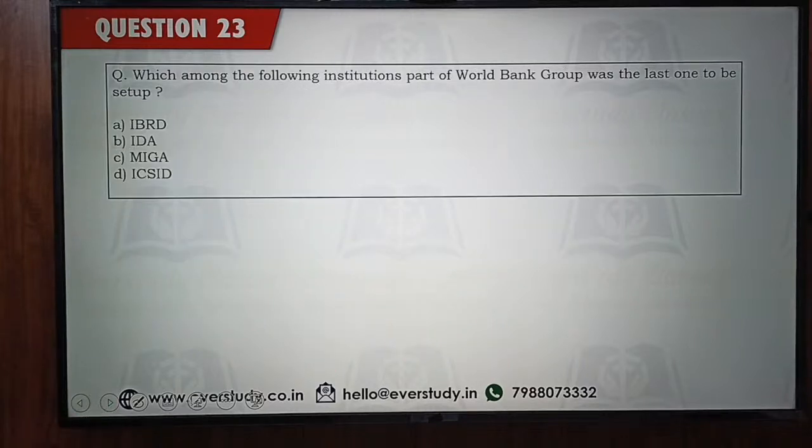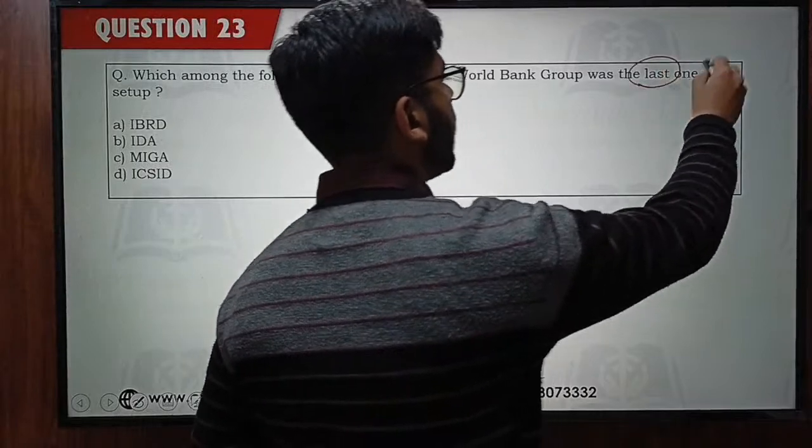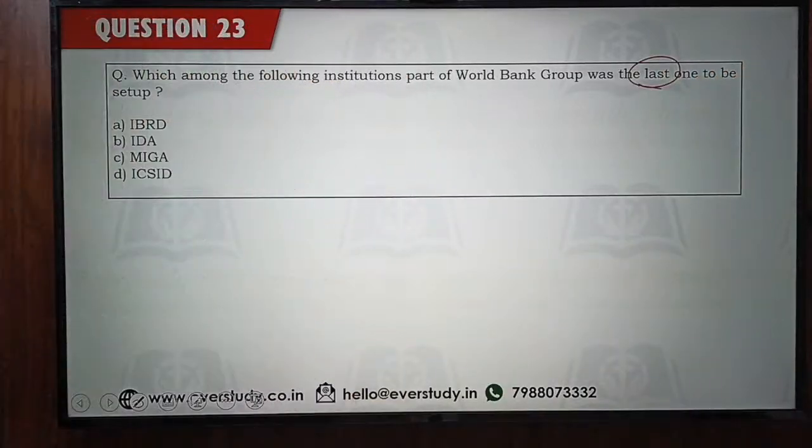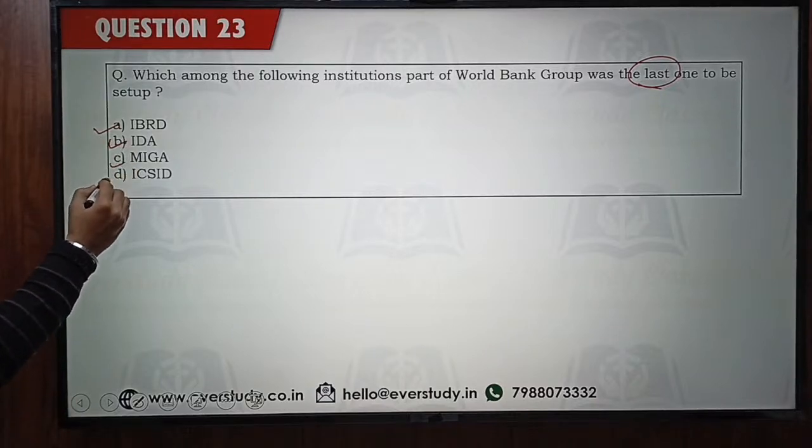Okay, moving on to the next one. Which among the following institutions, part of the World Bank Group, was the last one to be set up? तो सबसे लास्ट में कौन सा आया था ये बताना है आपको. You have to identify which was the last one to be set up. IBRD, IDA, MEGA or ICSID.